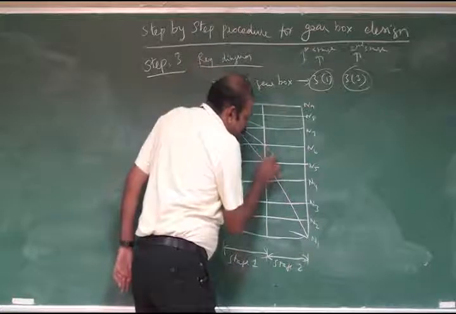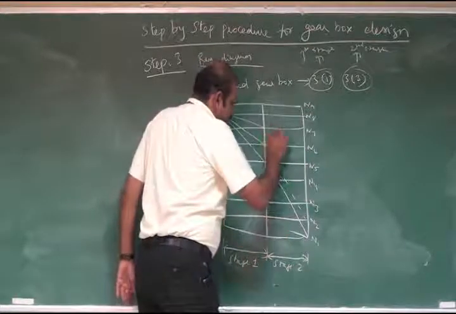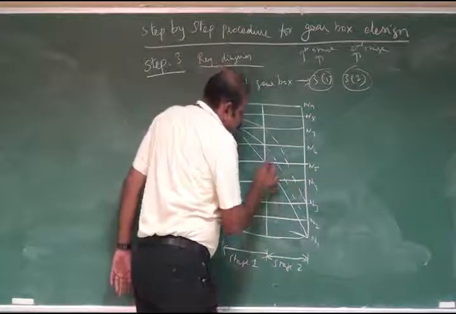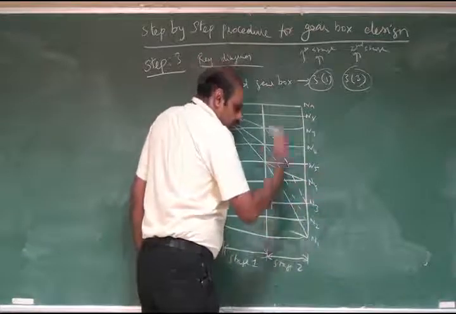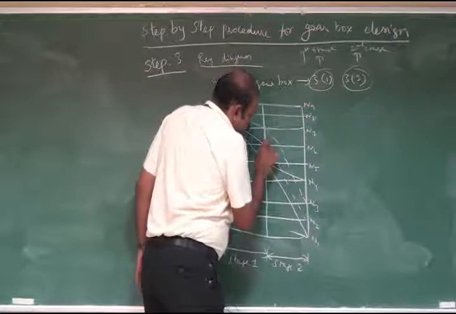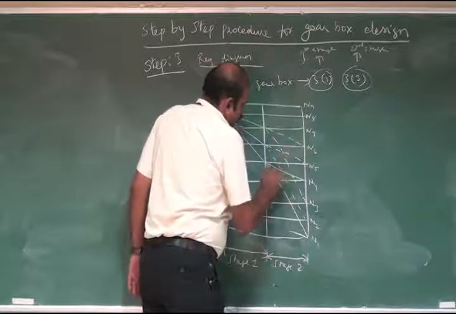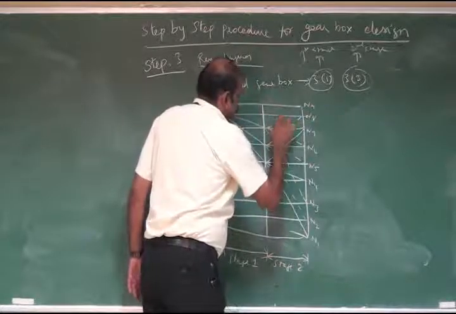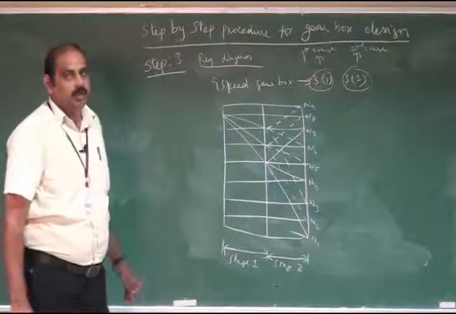Then the second one is indicated with a dotted line, then the third one, each divided into 3 output speeds. So totally we get 9 output speeds.